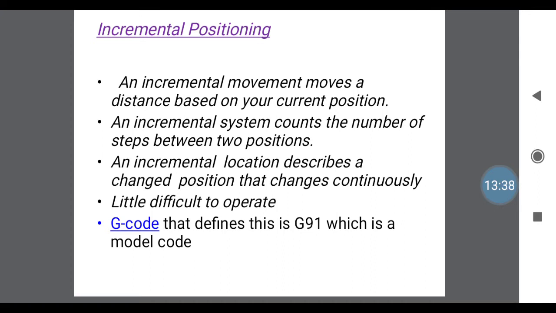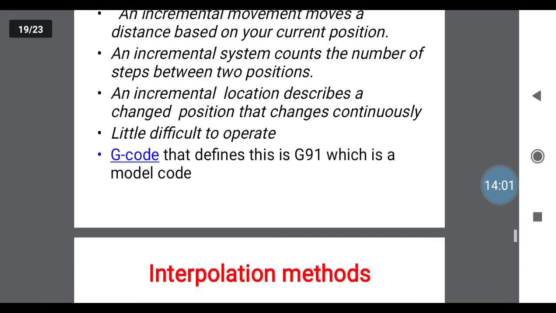If you use G90, the tool movement is absolute, that is, from the origin it moves a number of points. If you use G91, that indicates positioning is incremental. That is, incremental means distance measured from the previous reference point. That is incremental, 1 to 2, 2 to 3, 3 to 4. For this one we are using the G91 code.